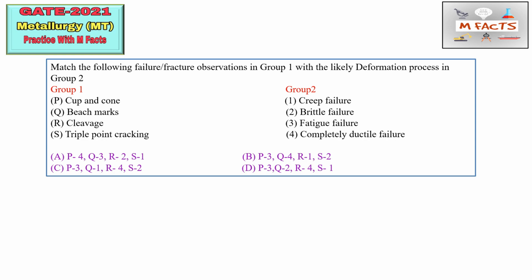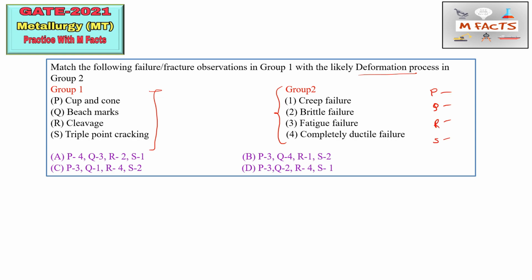So match the following failures and fractures observed in group 1 with group 2. So this is the fracture and failure observation, and this is group 2 where they have written the deformation processes. Okay, so you all are aware of this type of failure and fracture, that is creep, brittle, fatigue, and completely ductile fracture. Okay, so here cup and cone, beach marks, and cleavage, triple point cracking. Okay, so we need to match this through this deformation processes.